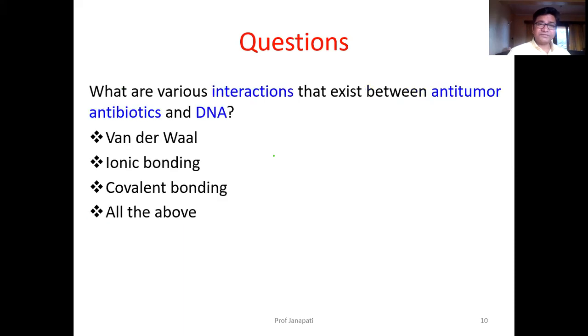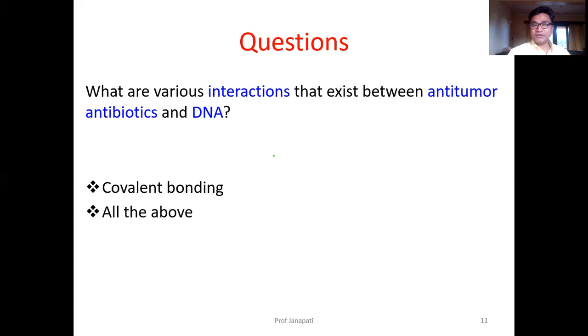What are the various interactions, that means bonding, that exist between antitumor antibiotics and DNA? Van der Waals interactions, ionic bond, covalent bond, or all of the above? Try to recollect. It is van der Waals and ionic bonding.